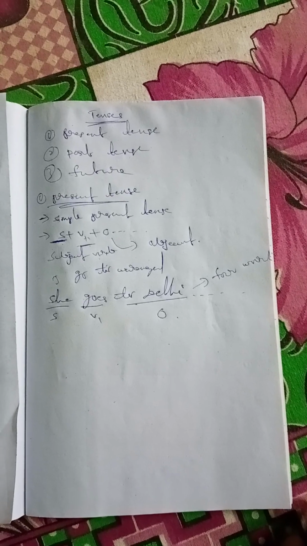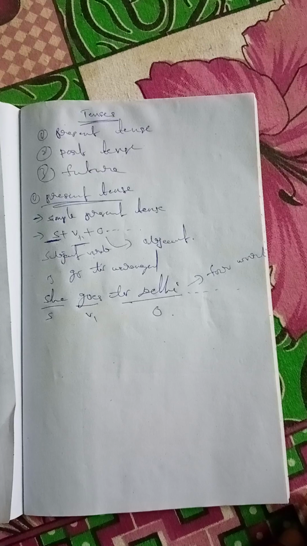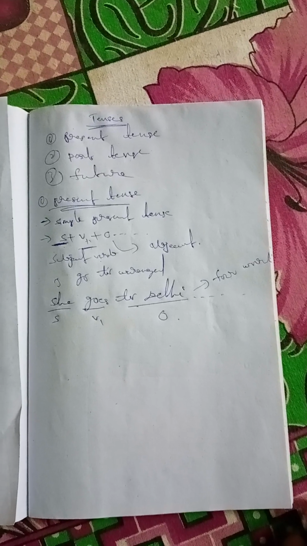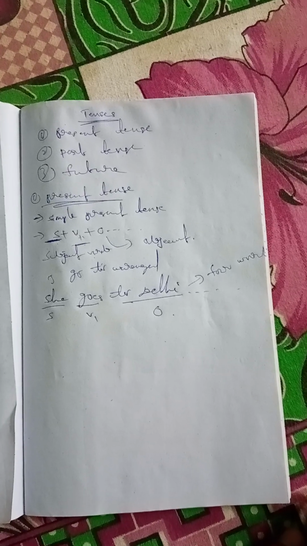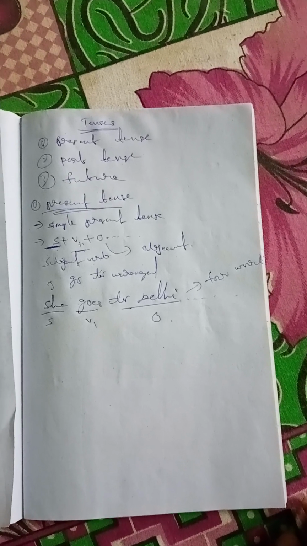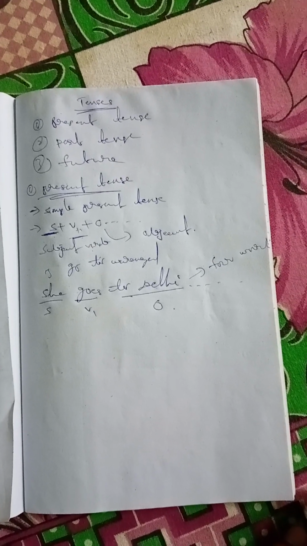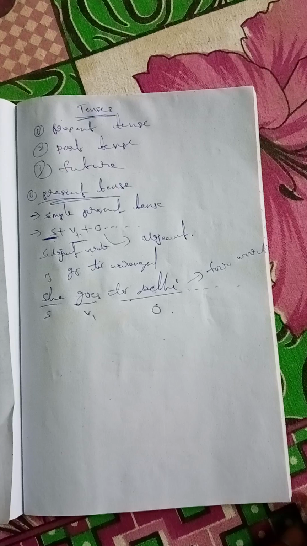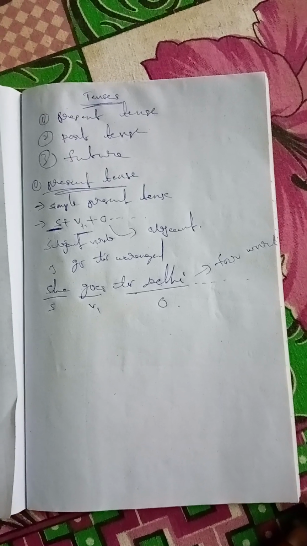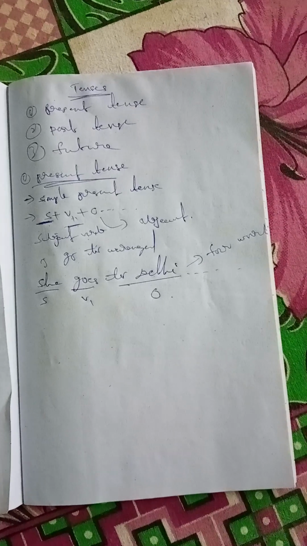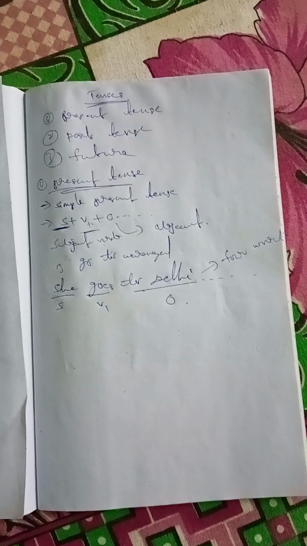In the subject place we use nouns and pronouns, and in the verb place we use V1, the first form of the verb, and after the verb the object comes. This way we write present tense in a structured form. So this is clear up to here. We'll discuss simple present tense with more examples.